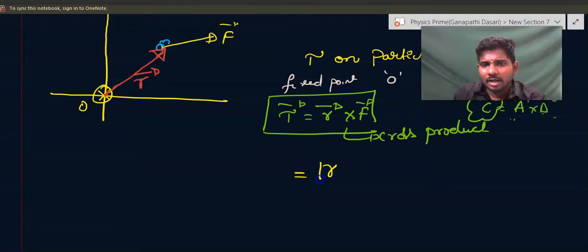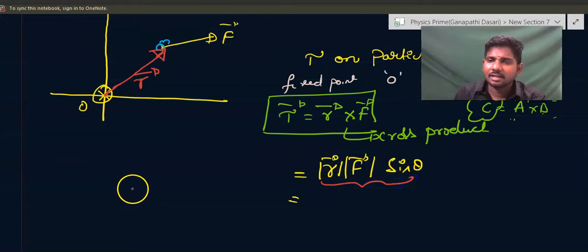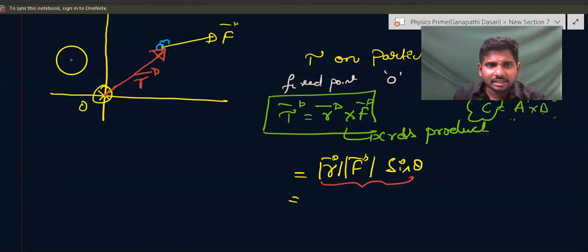This is |R||F| sin theta, the cross product. Either way, this can be written in two ways. You try to carefully understand these two ways of writing this. One way is, if you extend this force,